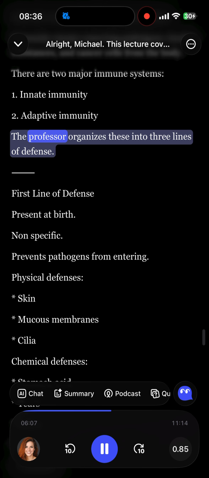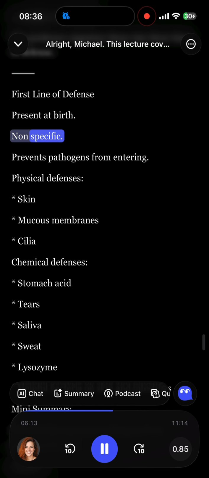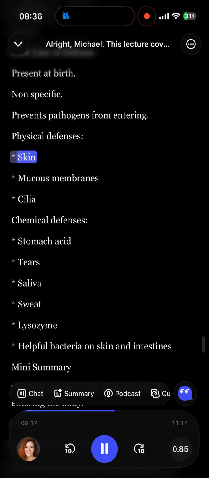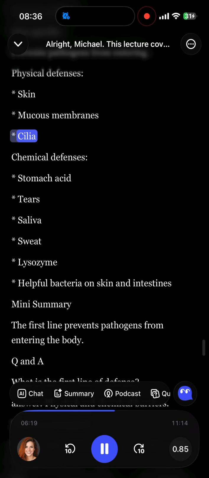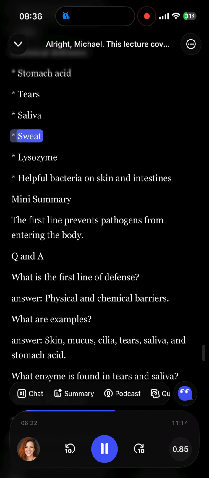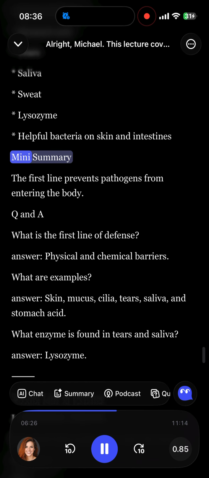First line of defense, present at birth, nonspecific, prevents pathogens from entering. Physical defenses, skin, mucous membranes, cilia. Chemical defenses, stomach acid, tears, saliva, sweat, lysozyme. Helpful bacteria on skin and intestines. Mini summary. The first line prevents pathogens from entering the body.